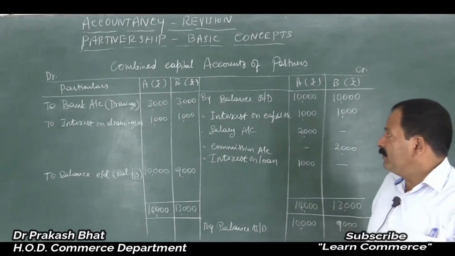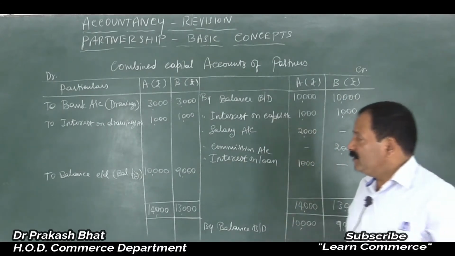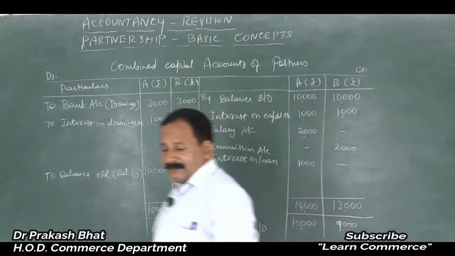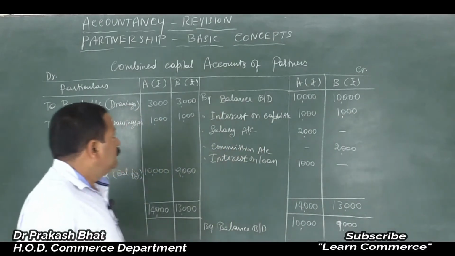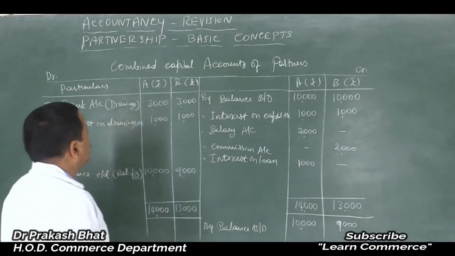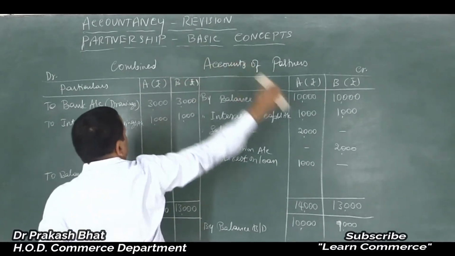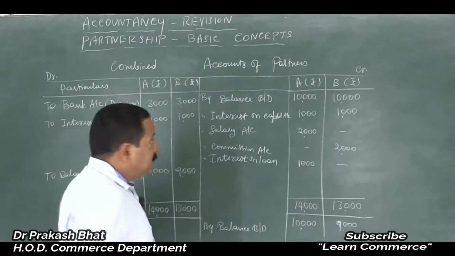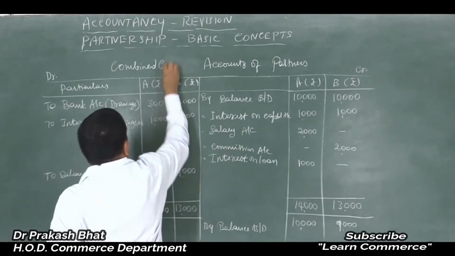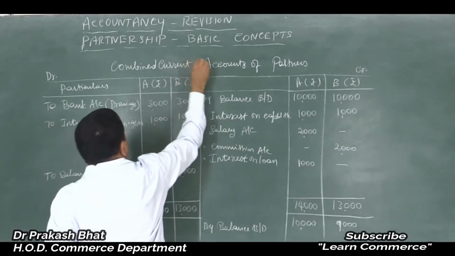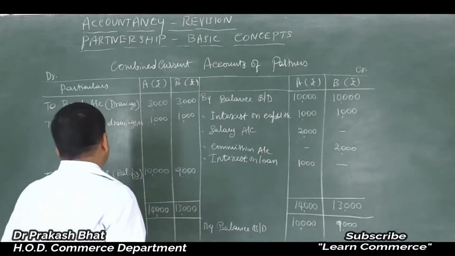Then now let us move on to the next part. I will change here itself and I will explain here. Combined current accounts of partners. Current accounts of partners.